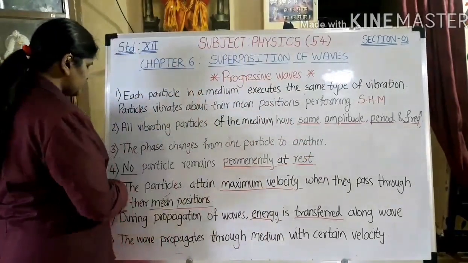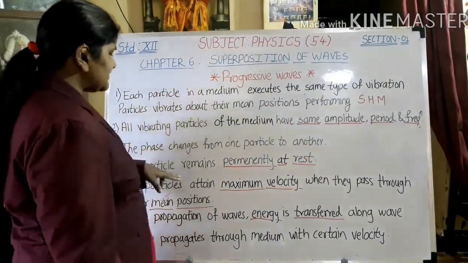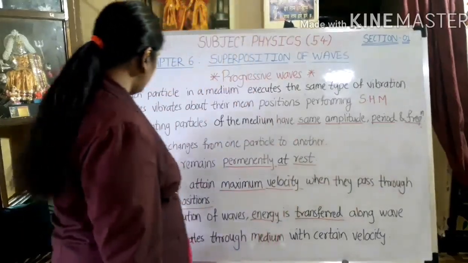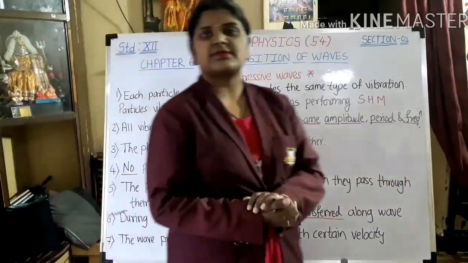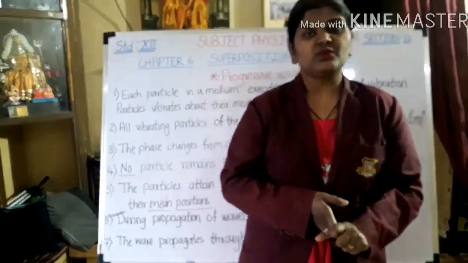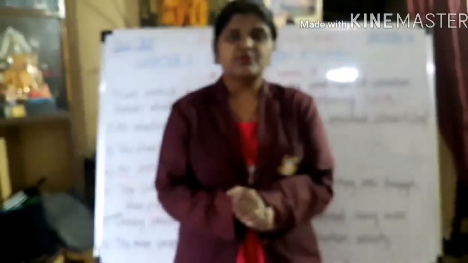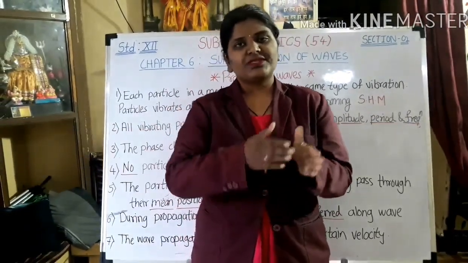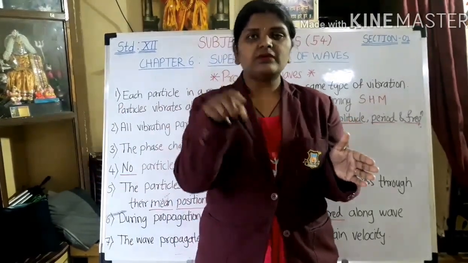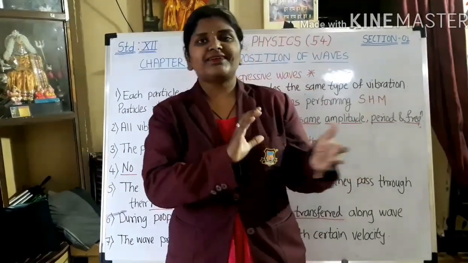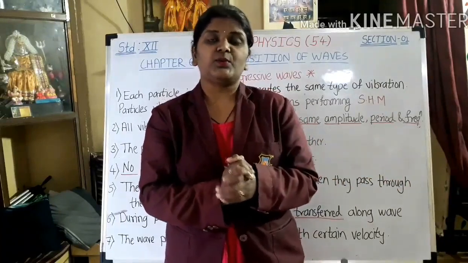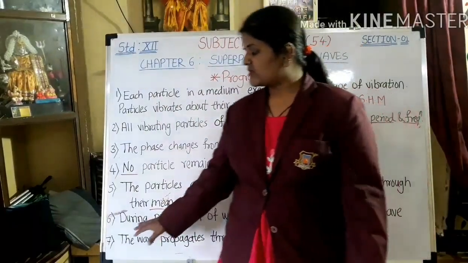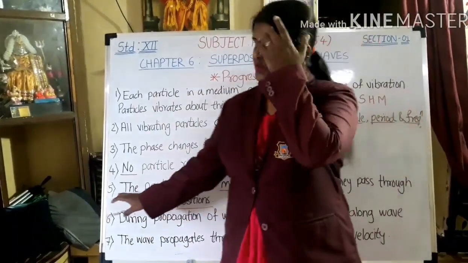Now the fifth one, which is that the particles attain maximum velocity when they pass through their mean positions. They attain the maximum velocity when they pass through their mean position. And what happens when they reach the equilibrium? When they reach equilibrium, the velocity will be 0. Okay, so they attain maximum velocity when they pass the mean position. Okay, so this is the fifth one.